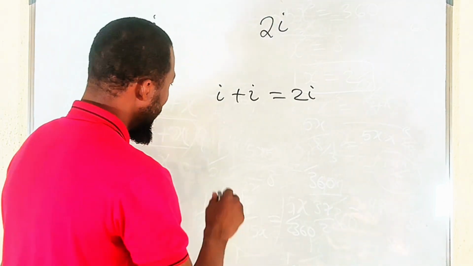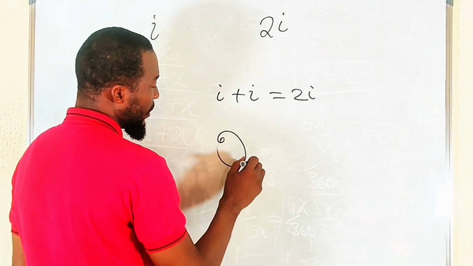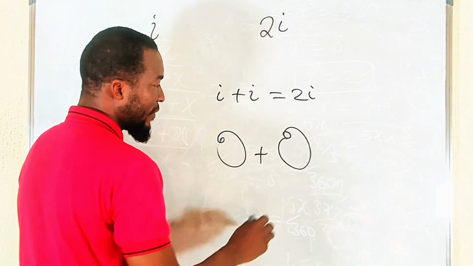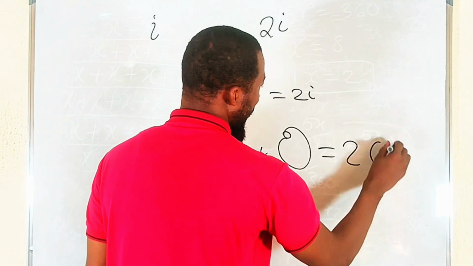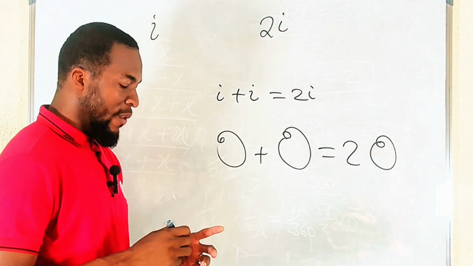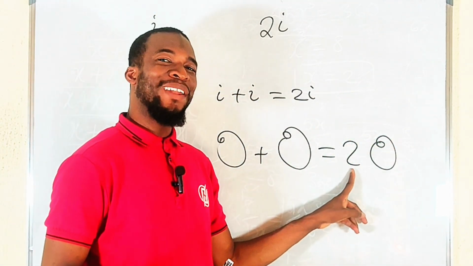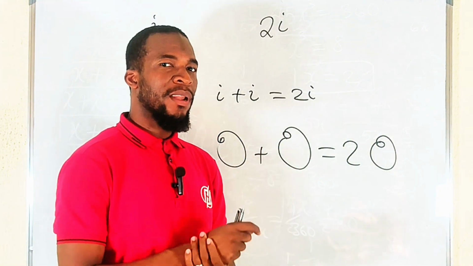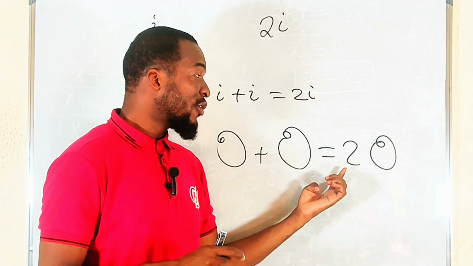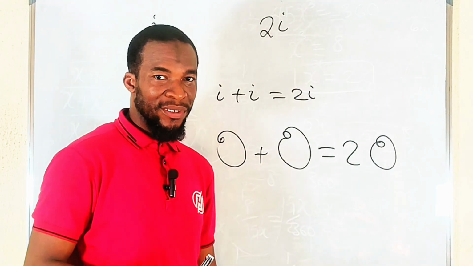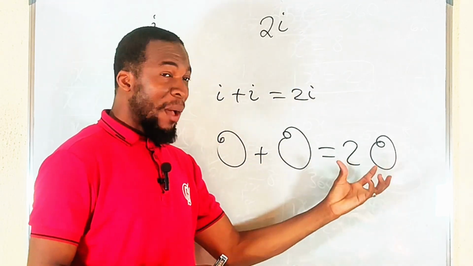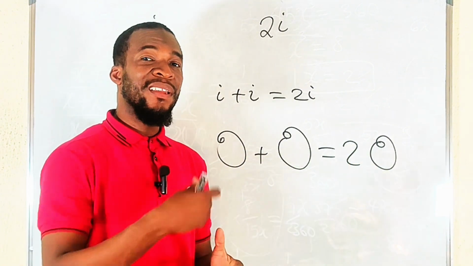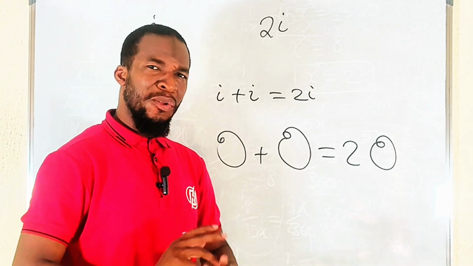To prove this, if I have an apple and I have another apple, how many apples do we have together? We have 2 apples. So does it mean that this 2 is also an apple? Can you say that this 2, which your eyes can clearly see, is an apple? No, you only use that 2 to count the number of apples. It means apples in the basket are 2 in number. Yes, that 2 only signifies the quantity and nothing more.